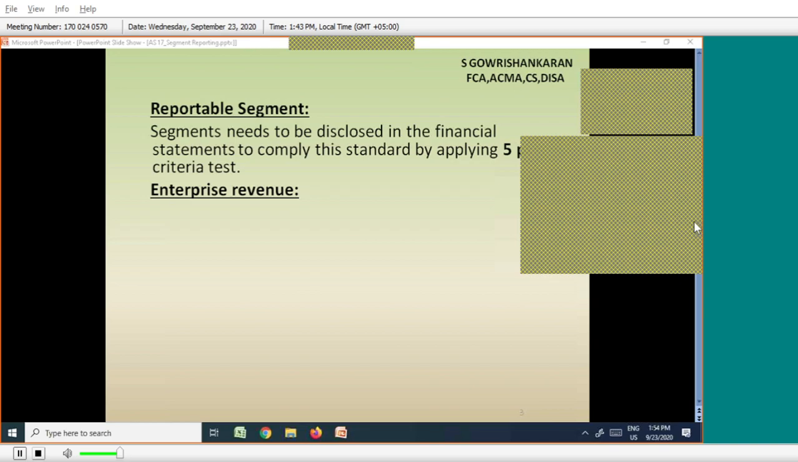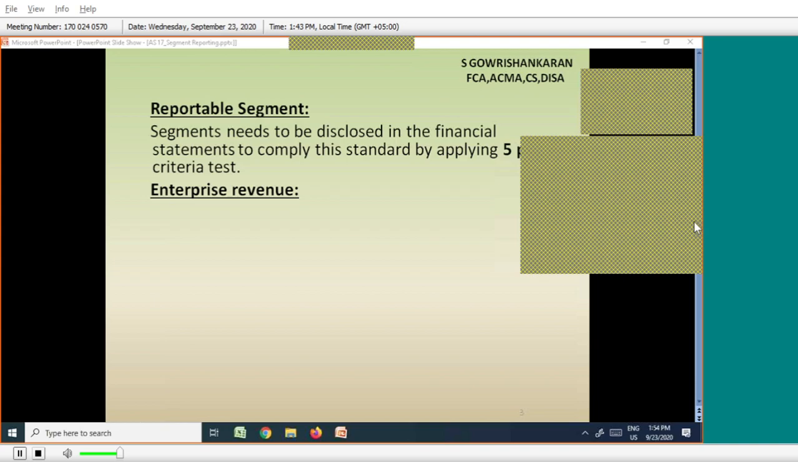Inter-segment revenue. Inter-segment revenue means A is selling to B, B is selling to A, A is selling to C, C is selling to A. All these things are inter-segment revenue. All these things are also considered as revenue. In terms of segment, it is considered as revenue, because I don't bother about other segments. I will bother about my division only. What is my divisional performance?